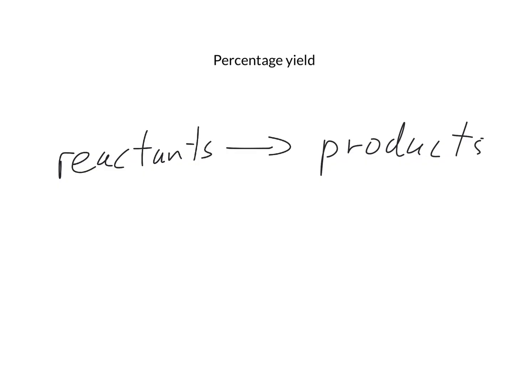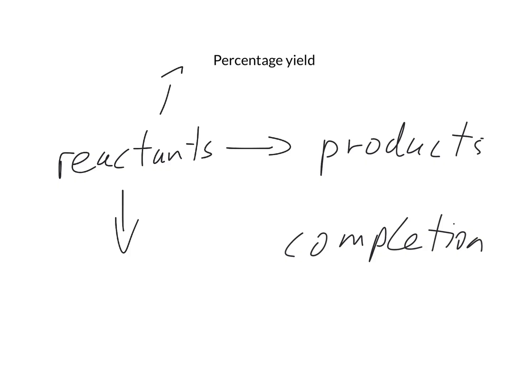What we're kind of saying here is that the reaction goes to completion. But that is not always the case. There could be a bunch of different reasons for why this isn't the case. Maybe not all the reactants react. Maybe the reactants react and form other things. Or maybe the reaction itself is reversible, so the products actually reform the reactants. Either way, there could be a number of reasons for why not everything ends up on the product side.